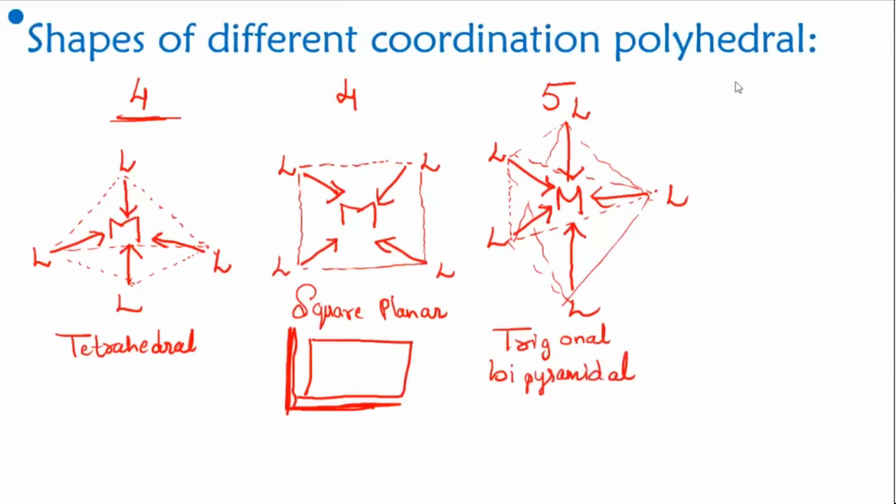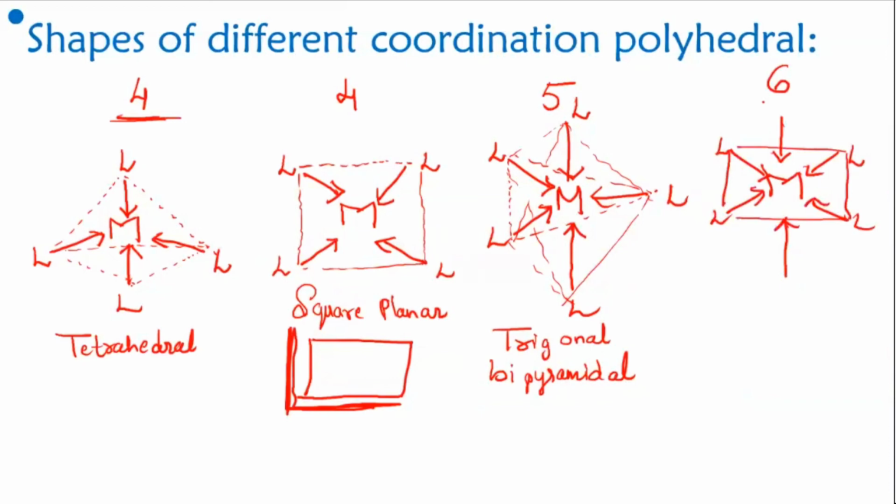And for the 6th one, if you are having 6 ligands approaching the metal, then the orientation will be like this: 4 on the plane, 1 above the plane and 1 below the plane. So here we are having these 4 ligands. Let the arrow mark be towards the metal this way. 4 on the plane, if I join it like this, and then take the above point and join it to the ligands which are on the plane.